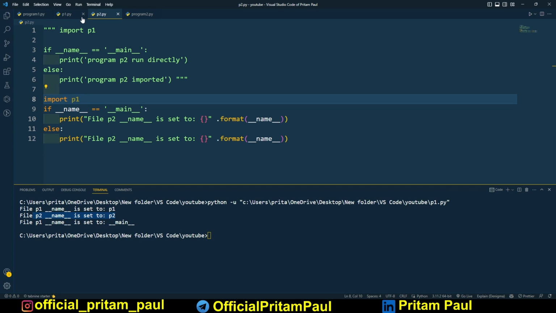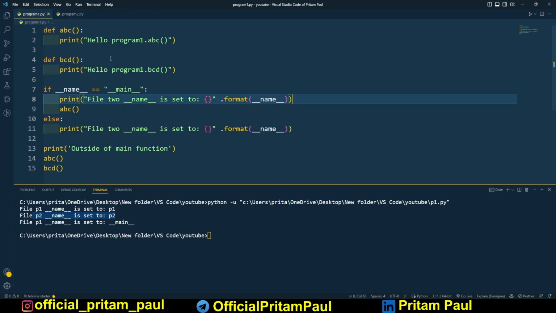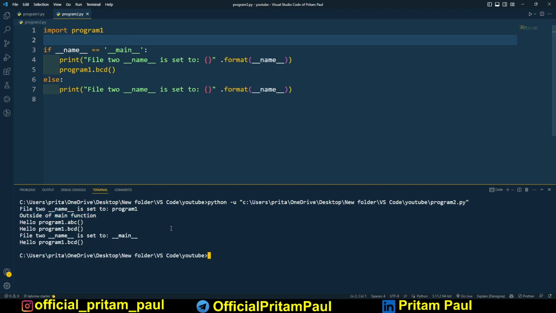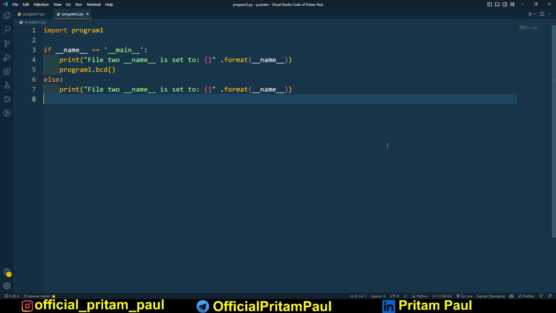Okay, now let's not talk about this, let's talk about these functions. So abc and bcd, that's fine. If name equals main, abc would be executed, else this would be executed, and outside of this function I have called it. And here also I import program 1, this is a one-sided import I have done. Okay, let's run this. One second, let me clear the terminal.